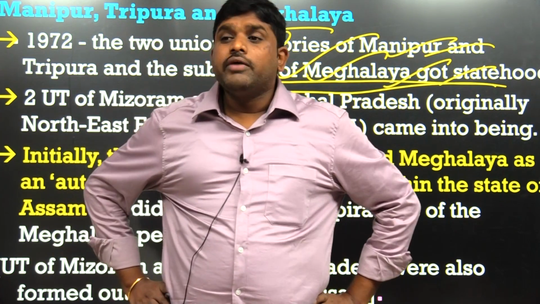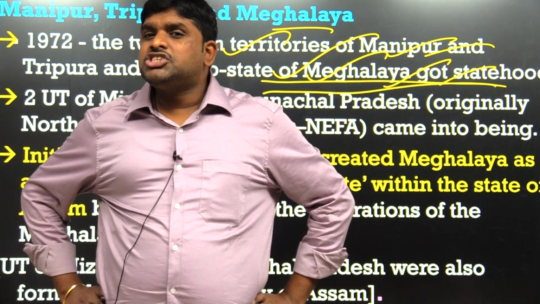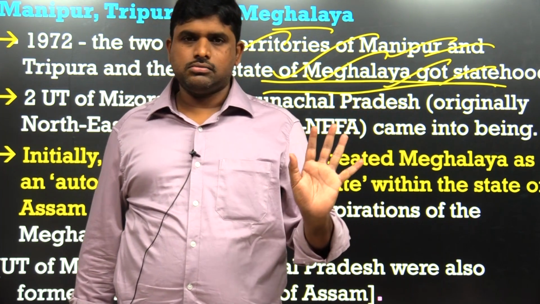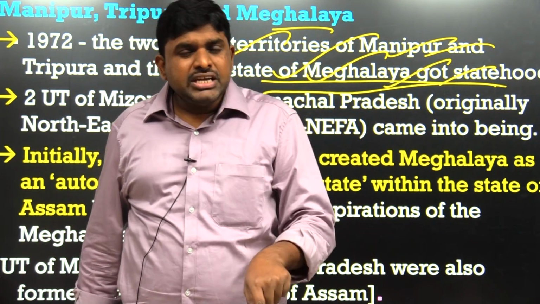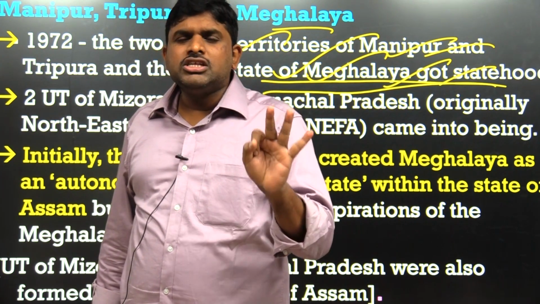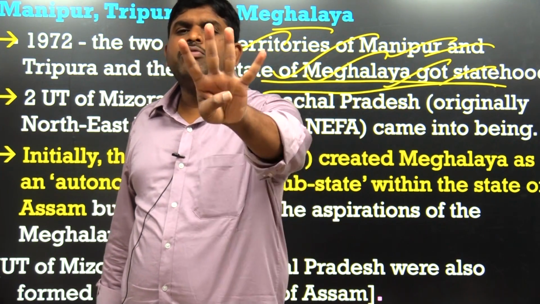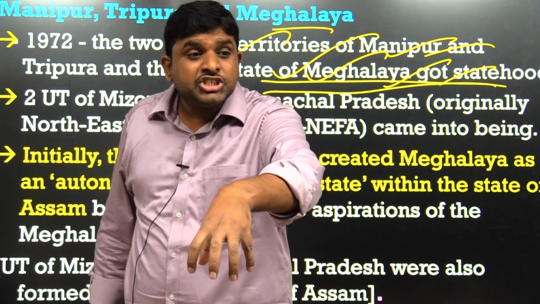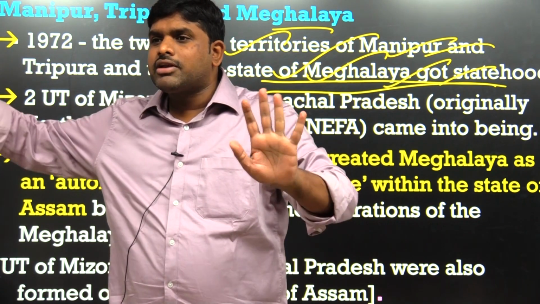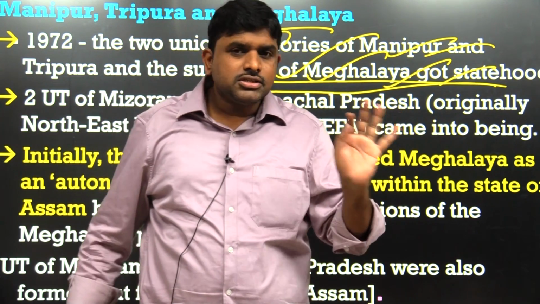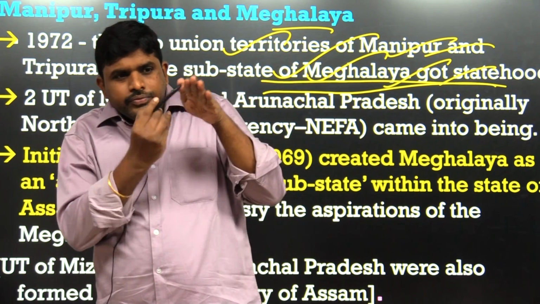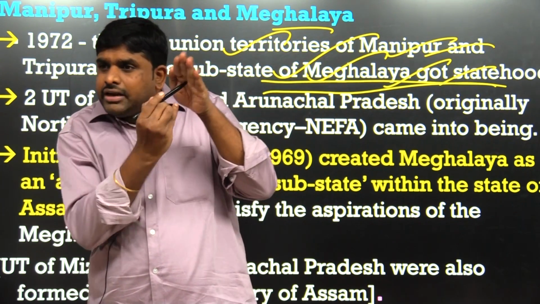From the prelims point of view: which state became a state from a substate? Meghalaya. What is a substate, sir? Land, revenue, police, law and order: these four will be under the control of the state's autonomy. The rest will all be under the control of the Northeastern Frontier Province government. That is called a substate. Within the unit, subunit; within the state, substate.